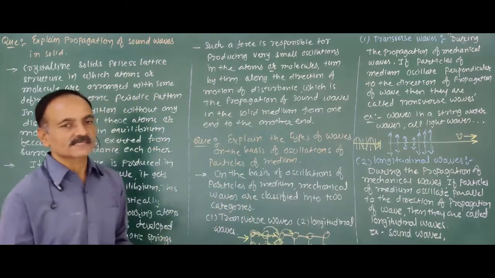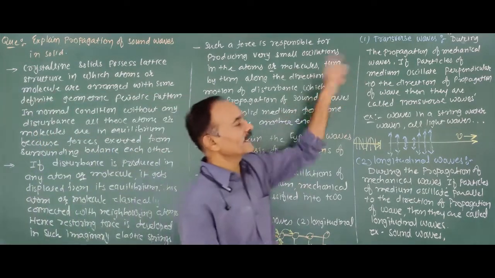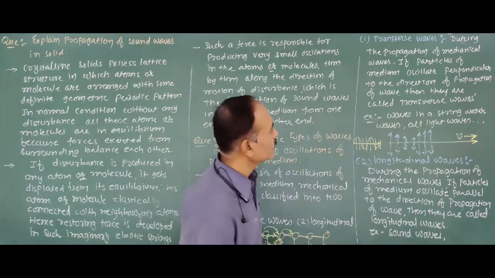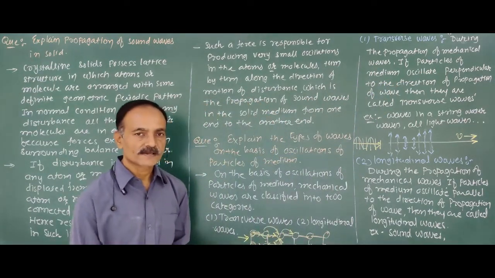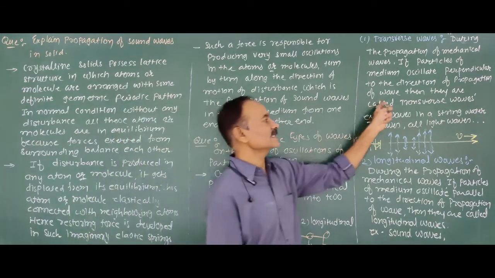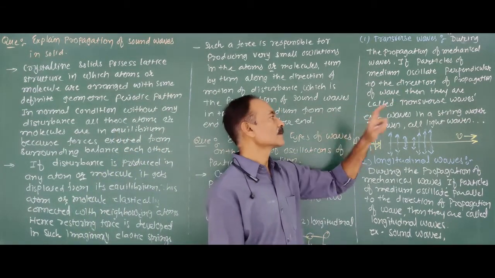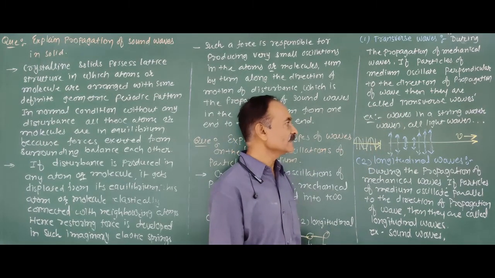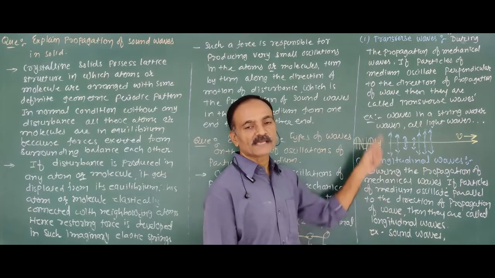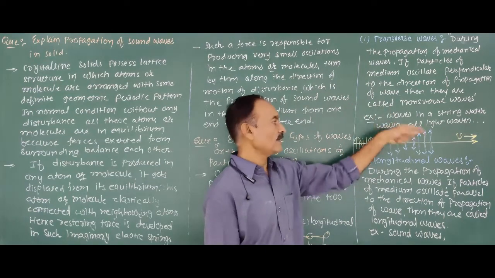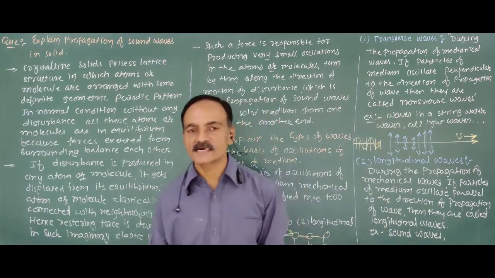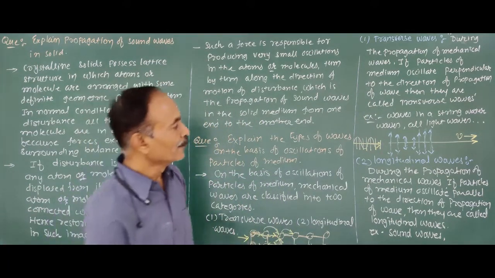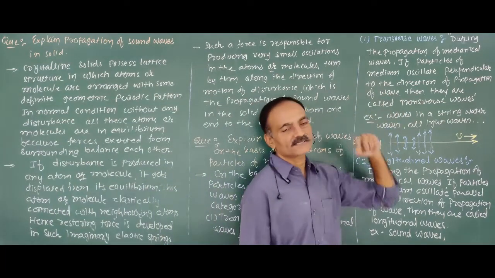Again, the definition of the transverse wave: during the propagation of a mechanical wave, if particles of the medium oscillate perpendicular to the direction of propagation, such waves are known as the transverse wave. Examples of transverse waves are waves in a string and water waves, which are mechanical and also transverse, while light waves, like gamma rays, UV rays, X-rays, are non-mechanical but also transverse waves.